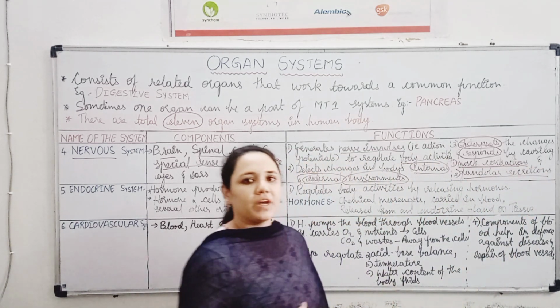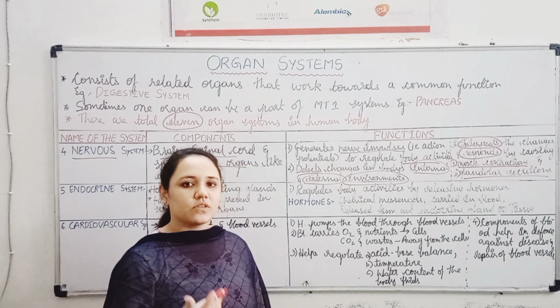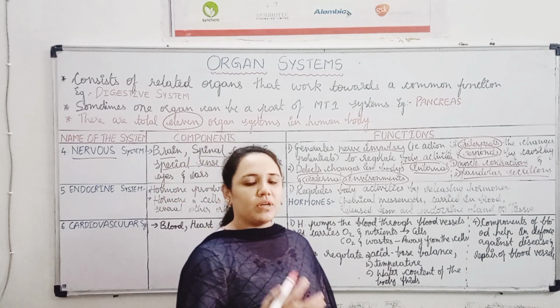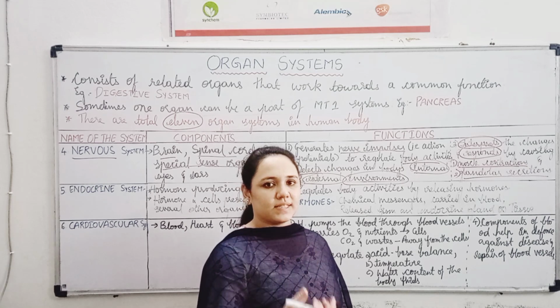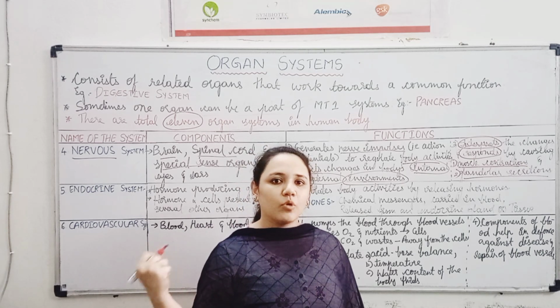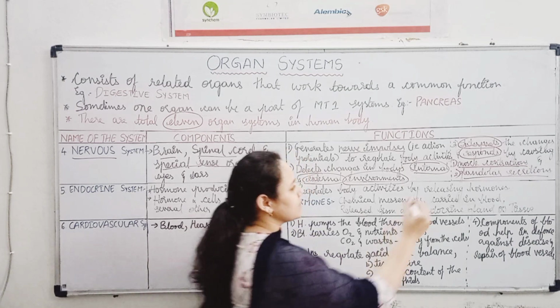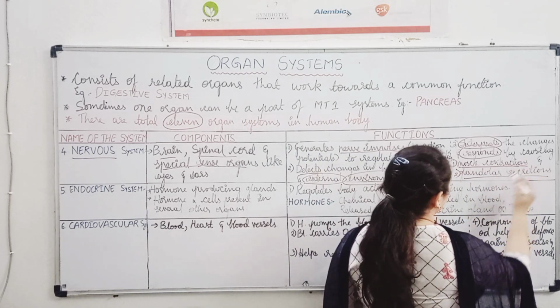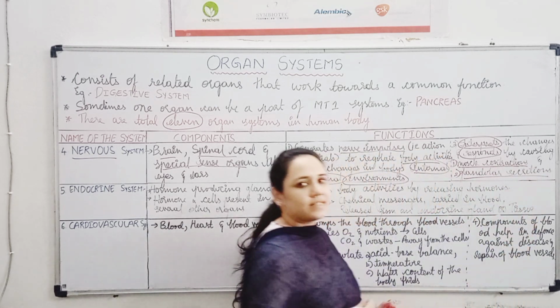So whenever we are touching anything that is dangerous or that is hot, our brain immediately sends signals to remove our hand away. That is the example of muscle contraction. And the other is glandular secretion.